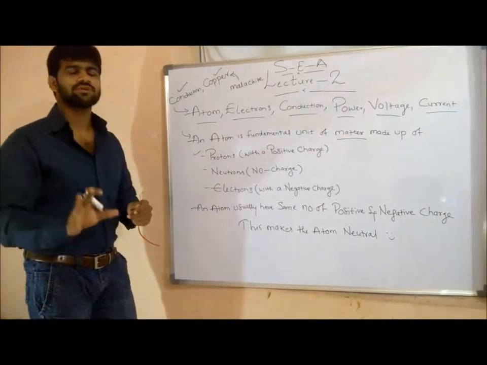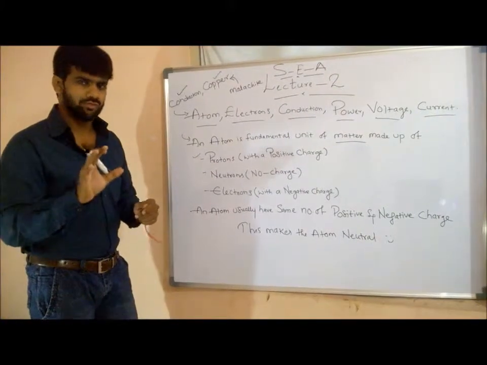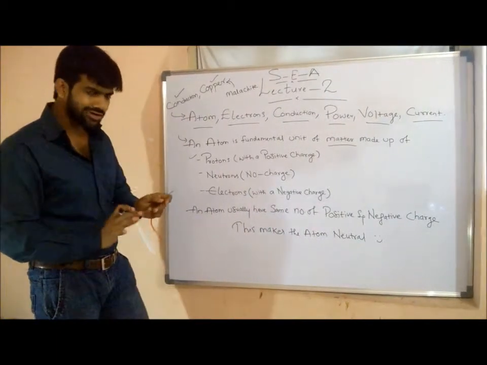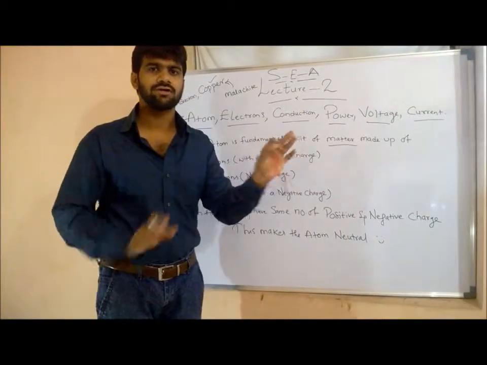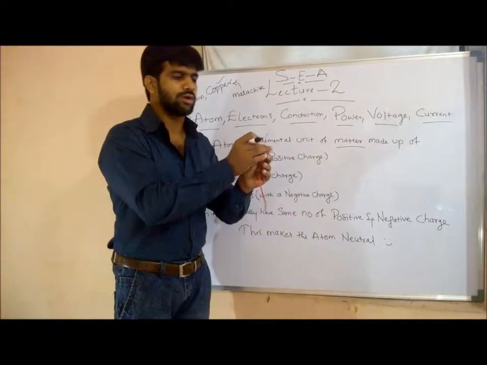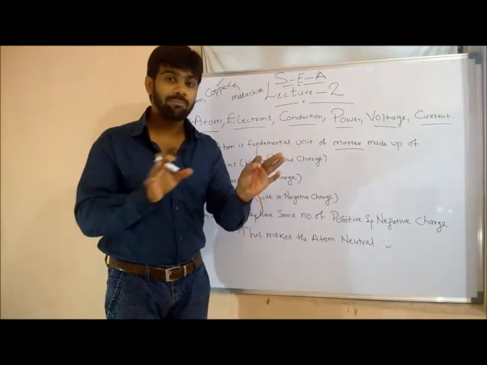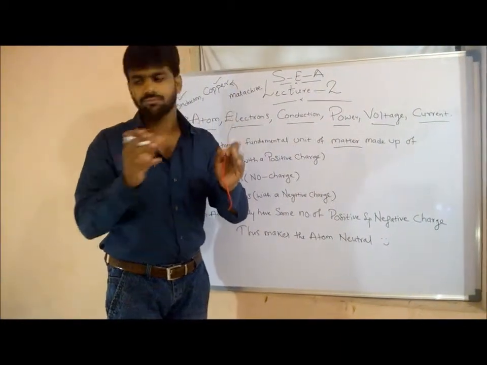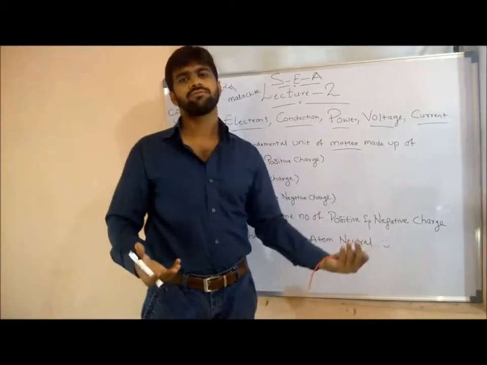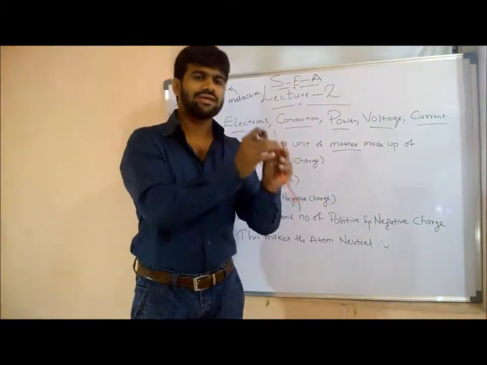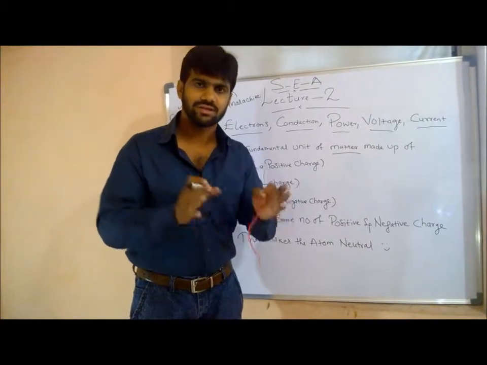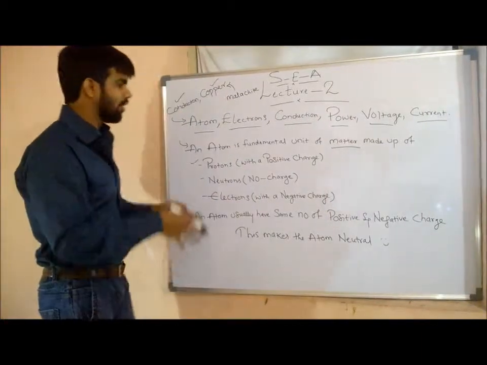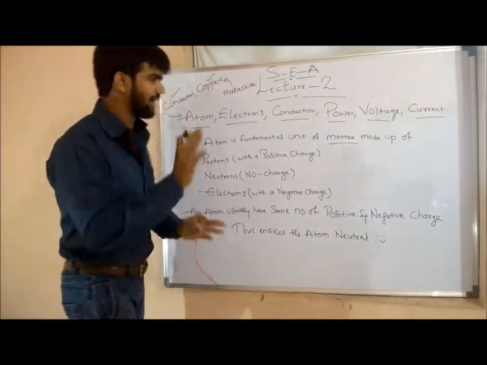See, first thing, clear your mind about what an atom is. Don't get confused with it. What did I tell you? Copper is made up of what? Atoms. A number of atoms form a metal. Understood? Any atom, for example, if you have wood, it is made up of atoms. Plastic, atoms. Metal, everything. Every matter in this universe is a composition, or collection, of atoms.